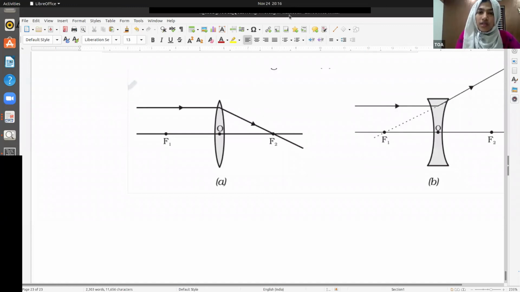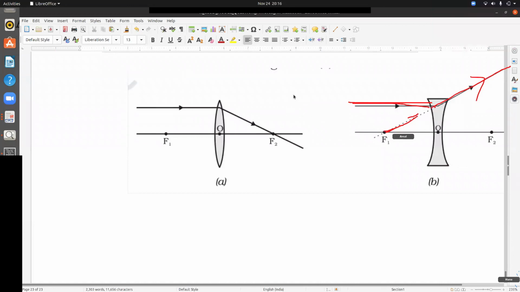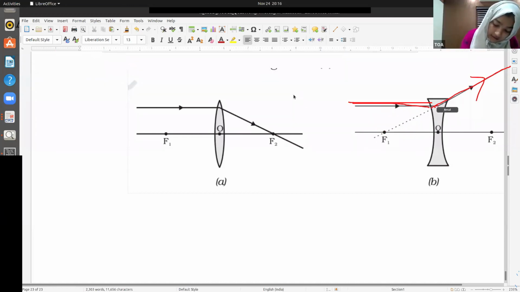So these are a few pieces of information I wanted to share with you. If it is going like this, it's actually diverging, but its image will be a virtual image. How do we get a virtual image? We extrapolate these diverging lines and we see where they will meet.